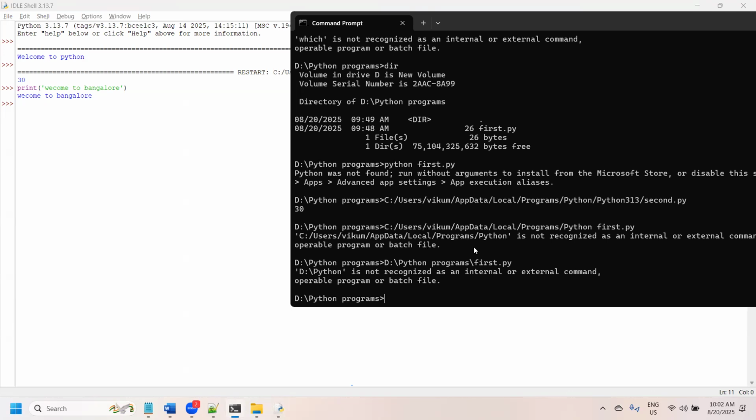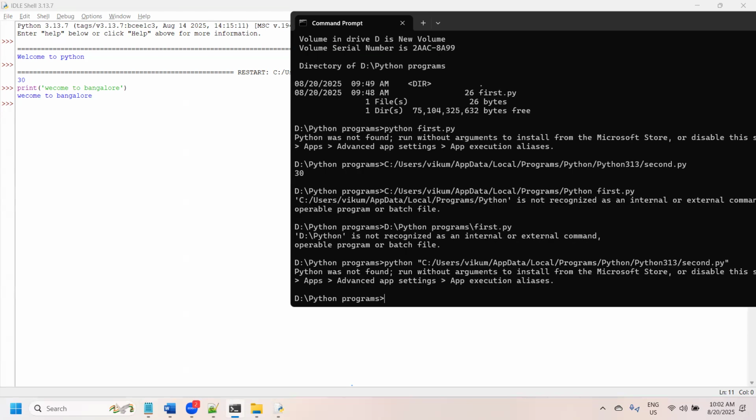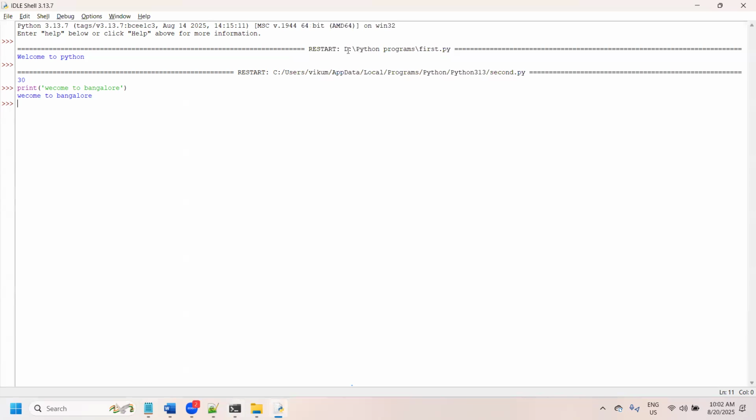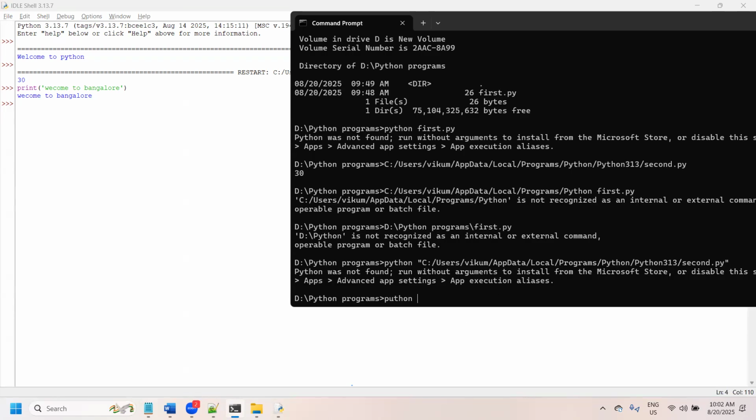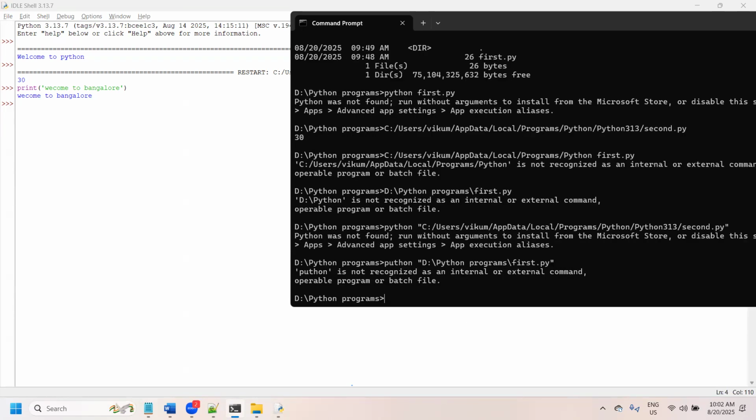For example, if you want to learn further things, say Python, and you created a program in a different location, we have to specify it. So second dot py. This is one way, and here Python. This is our first program, right? So let's copy this. Python, keep it in double quotations and run this. Let's see. I think we still need to set the environment variables.